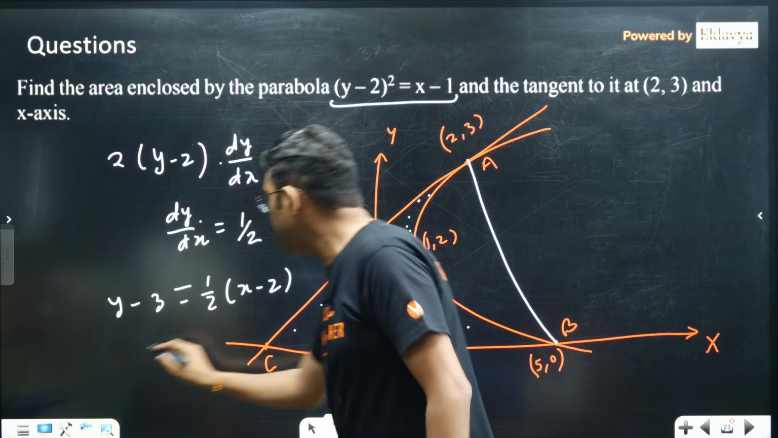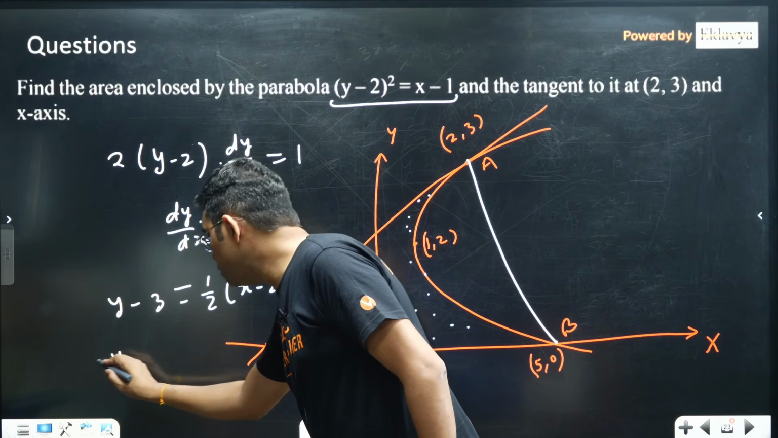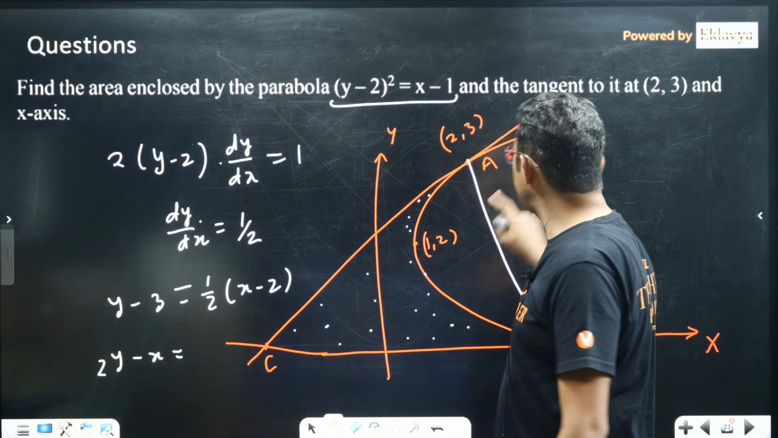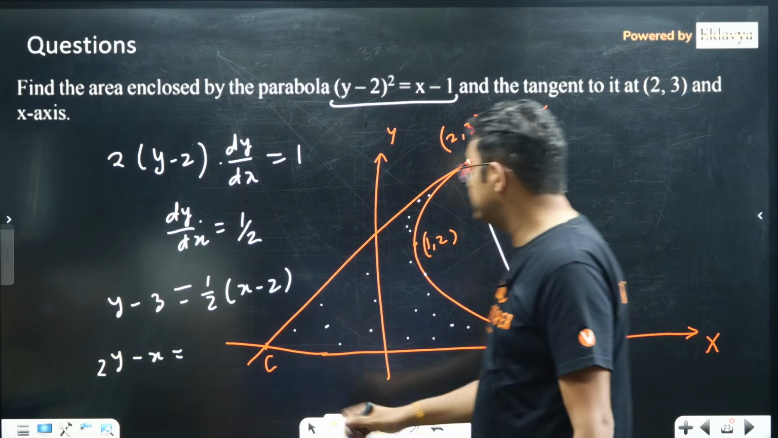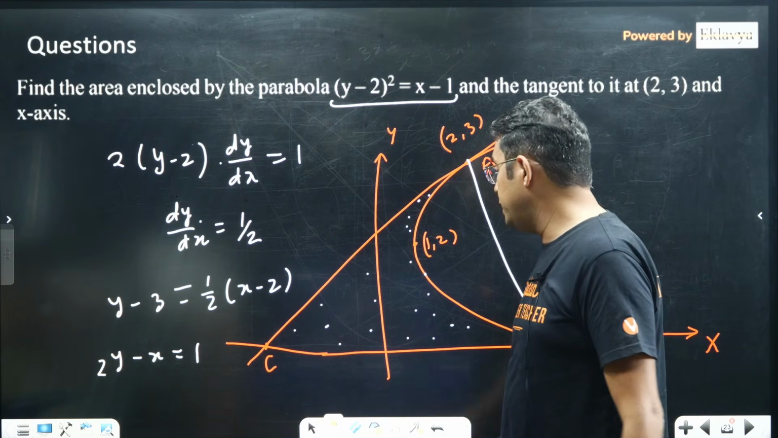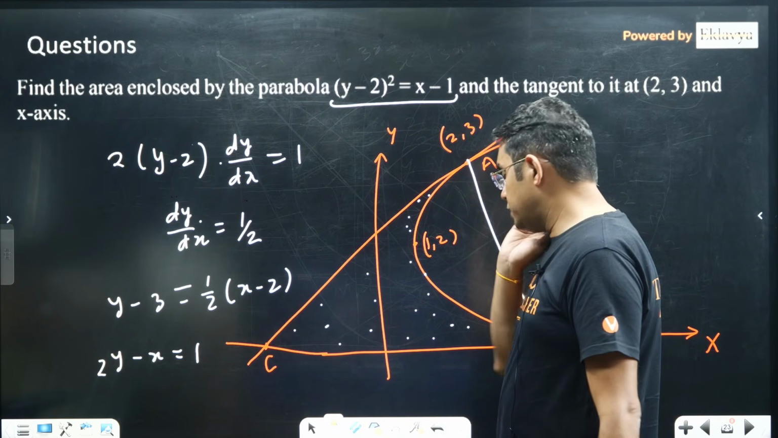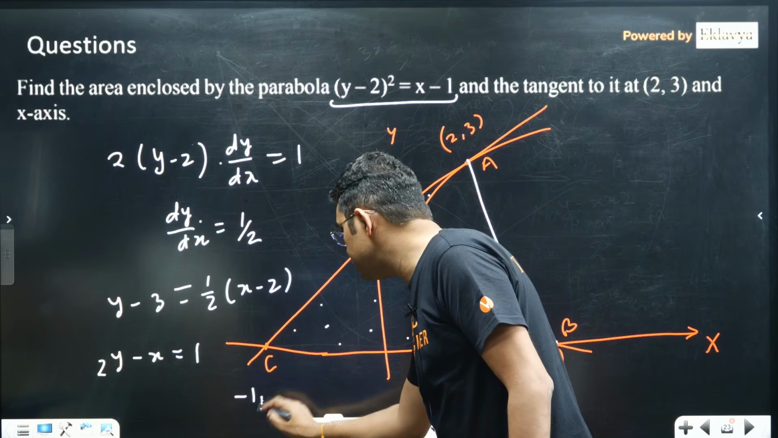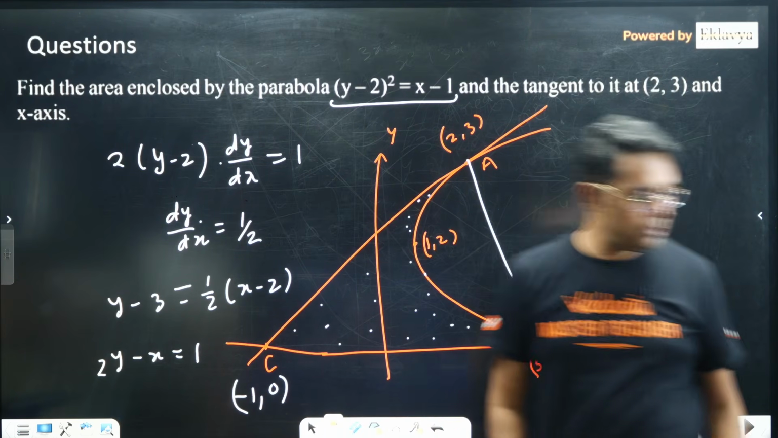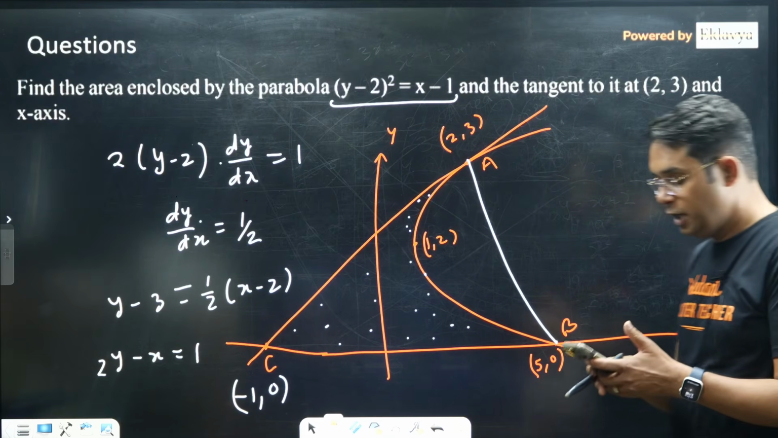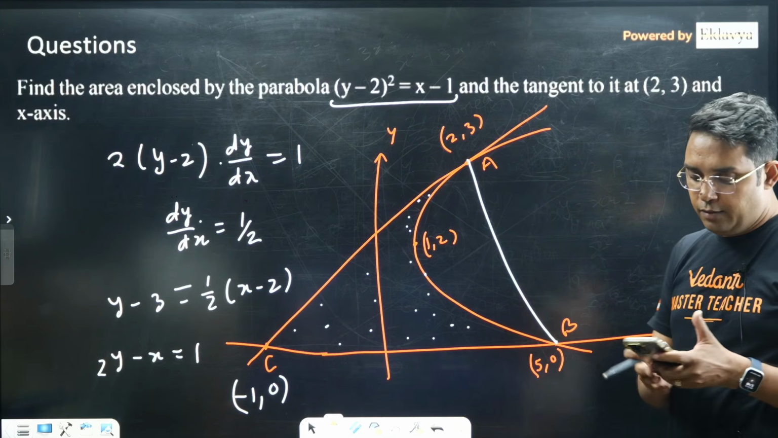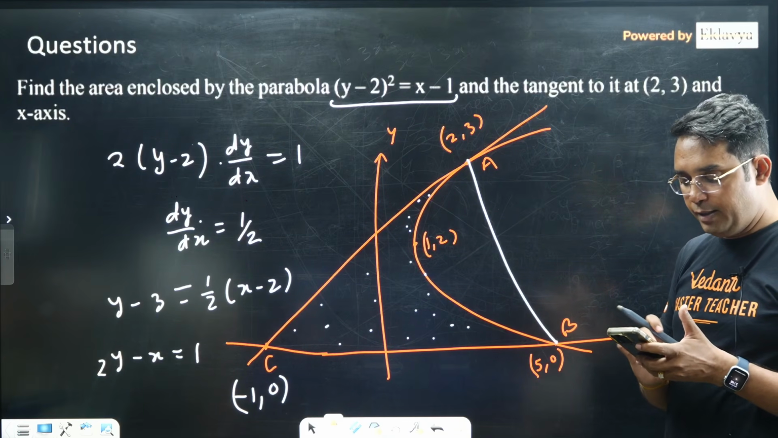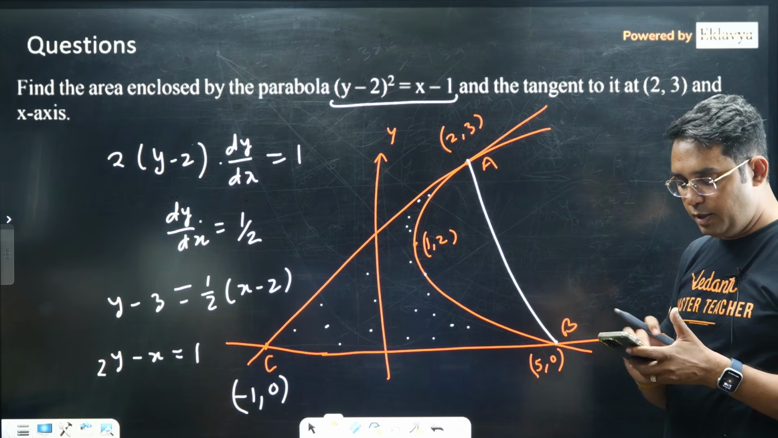If you solve it, you get 2y minus x is equal to 1, because slope will be half, and at (2, 3), 6 minus 2 is 4. Now here if you put y coordinate 0, the x coordinate is coming out to be minus 1. So point C will be (-1, 0). Okay, so I think all is now set. We can use Tod's theorem, we can find the area of the triangle, and then we will be able to find the required area.